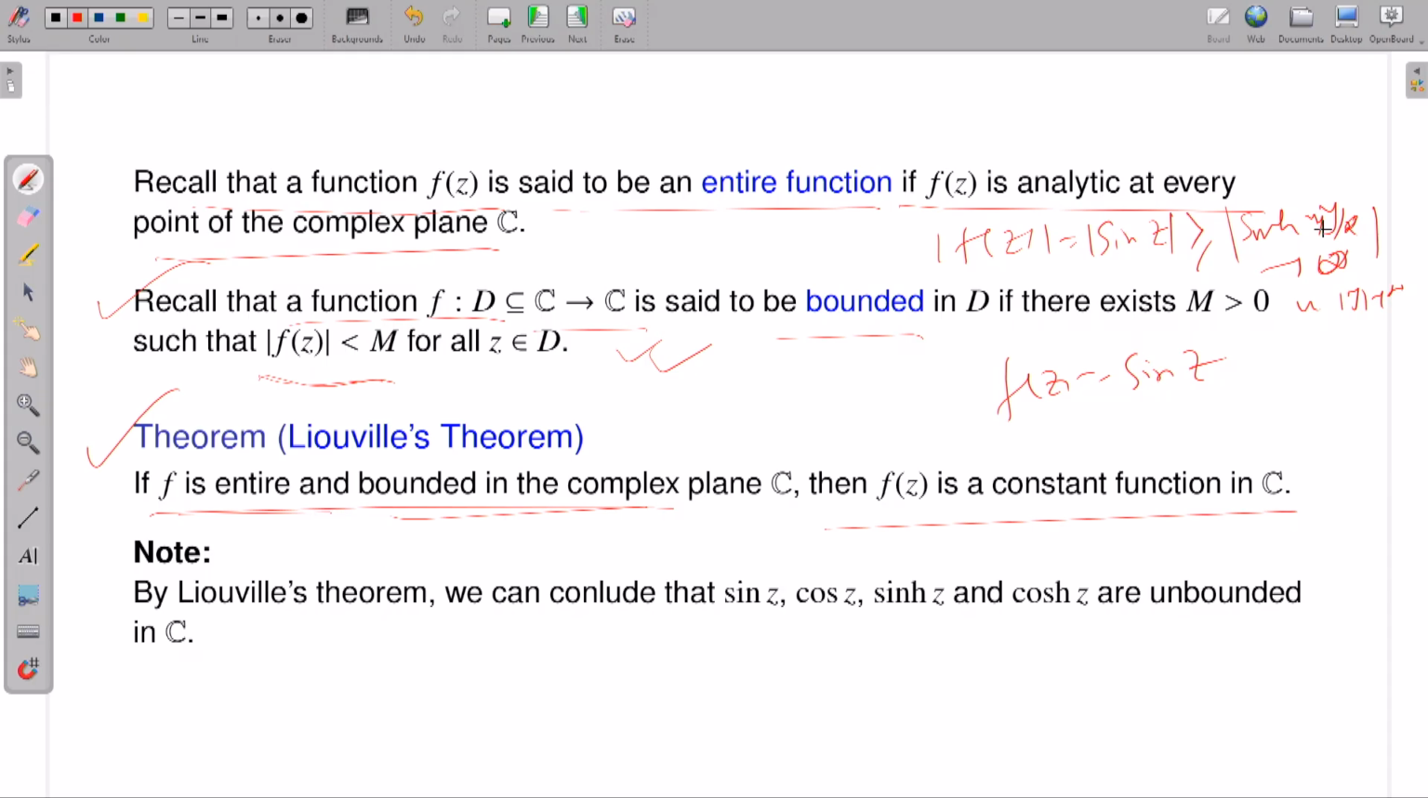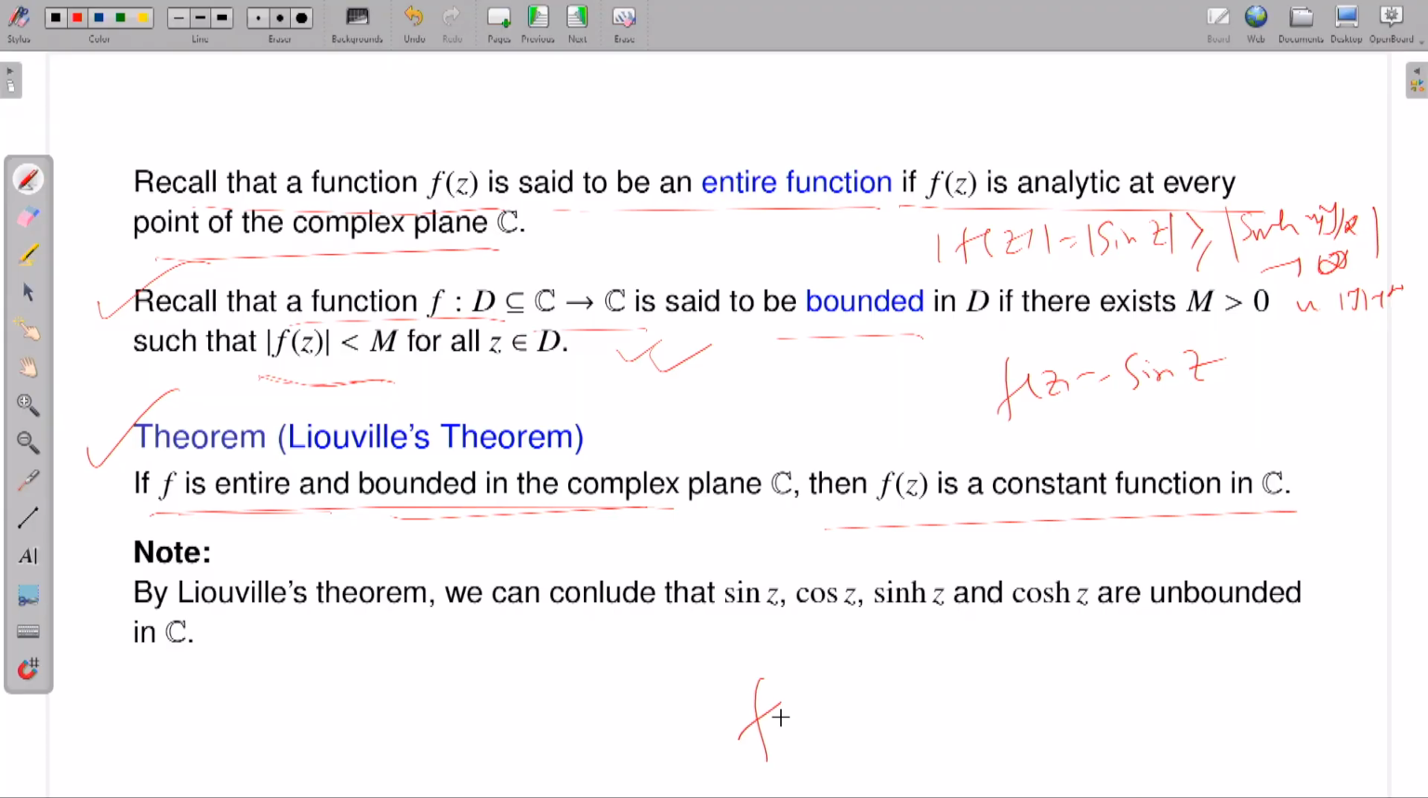Okay, so this is one of the ways to prove that a function is unbounded. To prove that sine z is unbounded, I first established a lower bound and then said that this lower bound blows up as y approaches infinity, so therefore your function is unbounded. Now, without using that estimate, using Liouville's theorem, you can conclude that the sine z function is actually unbounded.